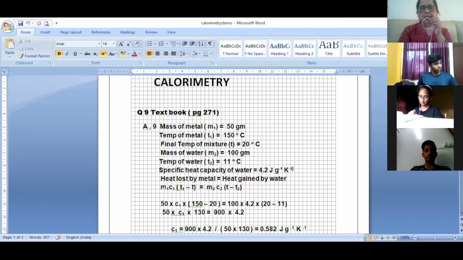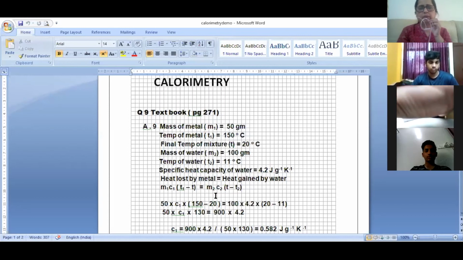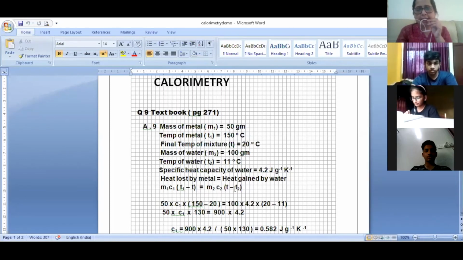Now see here. M1C1 is for the metal. M1C1 into T1 minus T. Metal was at a higher temperature, and it has to come to T, the final temperature of both the things. So T1 minus T equals M2C2, where M2 is the water and C2 is the specific heat capacity of water. Here, do not write T2 minus T. That will be wrong. It is T minus T2, because water is at a lower temperature. The water was at 11 degrees, it is gaining heat and coming to the temperature T, that is 20 degrees Celsius. So T minus T2.